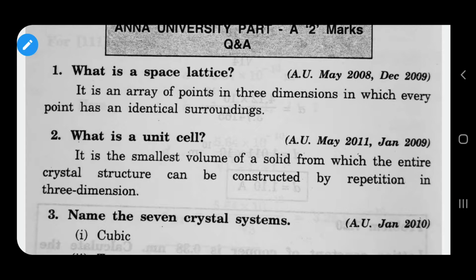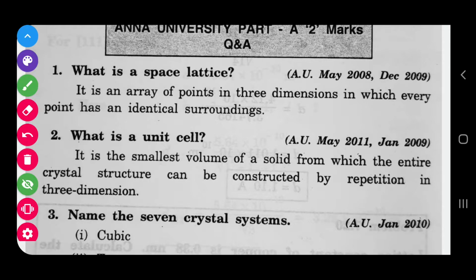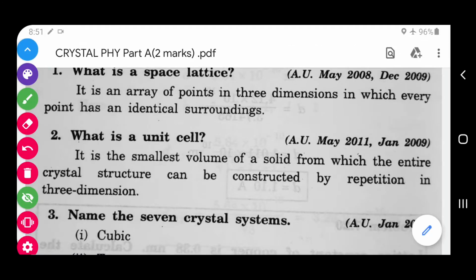The first question is, what is a space lattice? A space lattice is nothing but an imaginary set of points in three-dimensional space. I already told you. When you come across the word space lattice or lattice point, just imagine yourself: in everyday life, our mothers draw a kolam at the entrance of the home. For that, they put some points, dots. In the same way, imagine these points as lattice points.